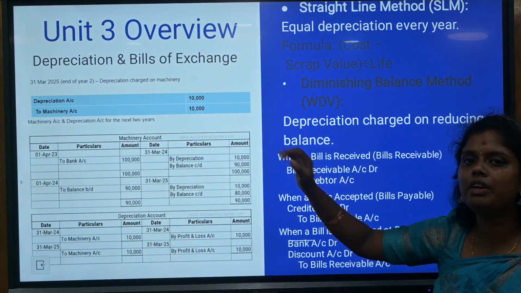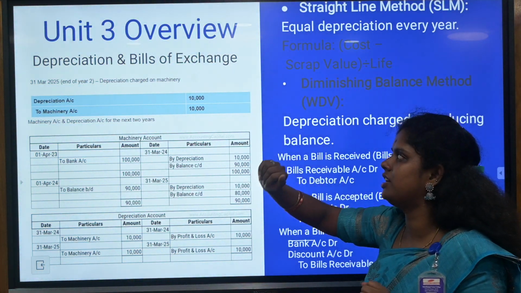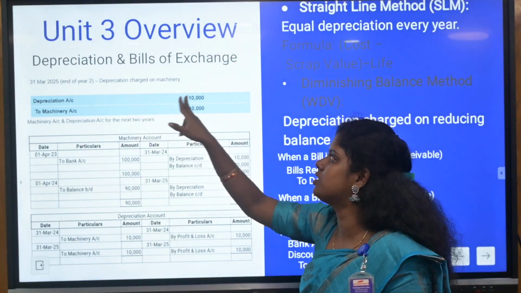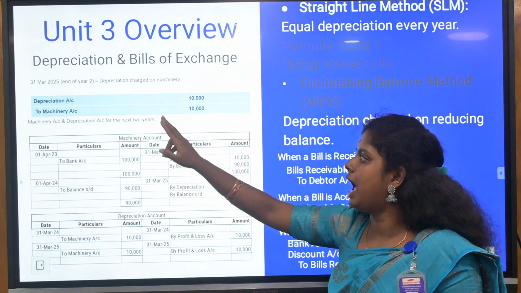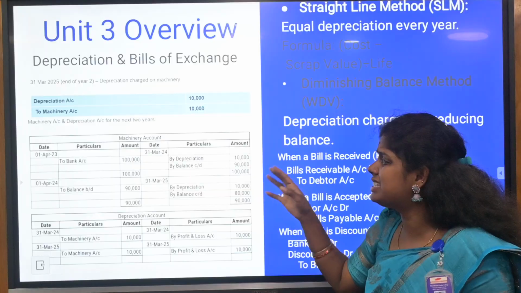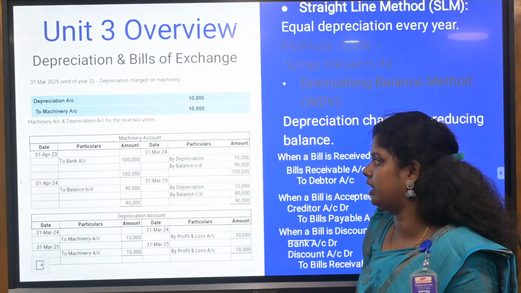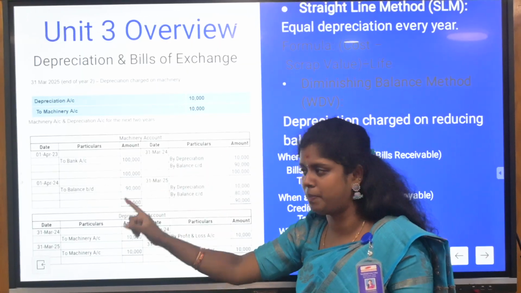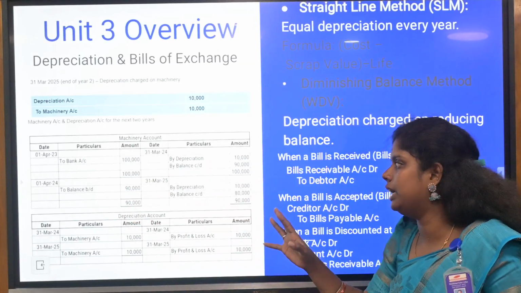So here you have the overview of depreciation and bills of exchange. Here, in the depreciation account, they have questioned you. The depreciation account is going to be 10,000 rupees and the machinery account is going to be 10,000 rupees. Again you are going to find out the exact price of your machinery. To bank is nothing but debit side expense. Debit side is always expenses, credit side is always income.